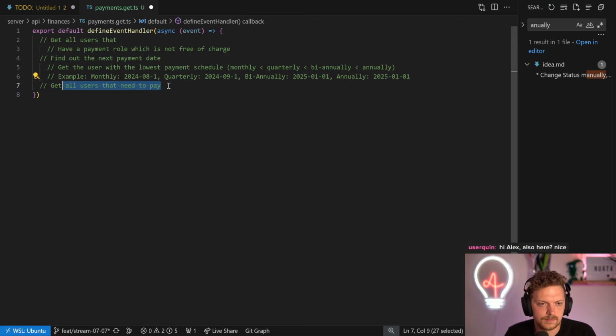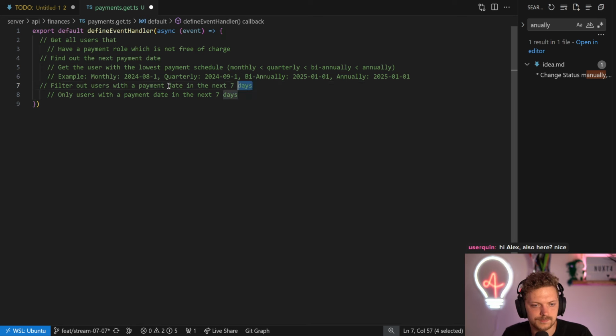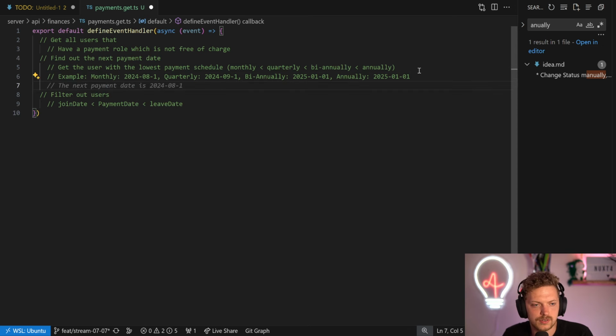And then we can filter in the end all the filtered users by that constraint that we met here. Okay. The thing is, we have the next payment date. We just take the user with the latest payment schedule and so on. We have the next payment date and then validate that there are people who need to pay.